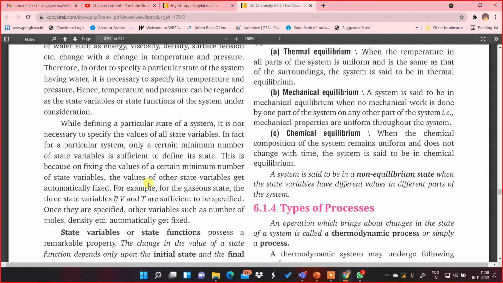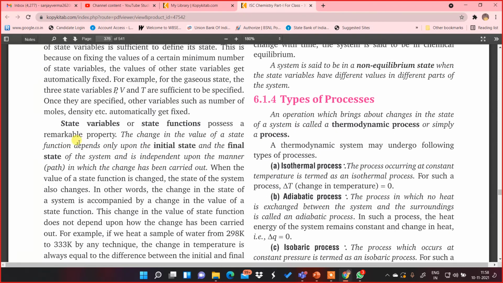So the explanation has been given over here. Then coming down to state variables, state functions, they possess a remarkable property. The change in the value of a state function depends only upon the initial state and the final state of the system, and is independent of the manner, the path, in which the change has been carried out. So that's why remember, in thermodynamics we'll be dealing mostly with the state functions or state variables, not the path function. That is very important to be noted.